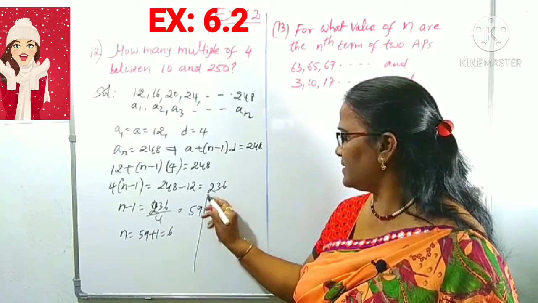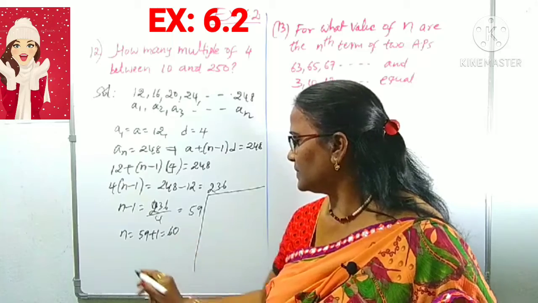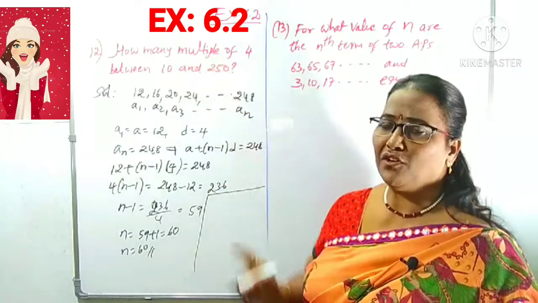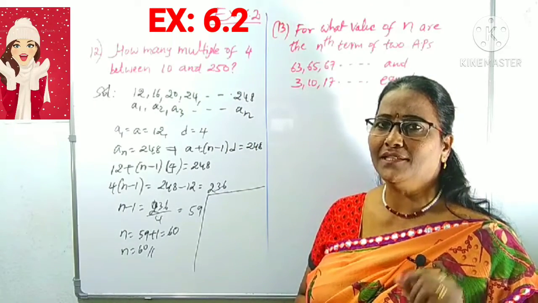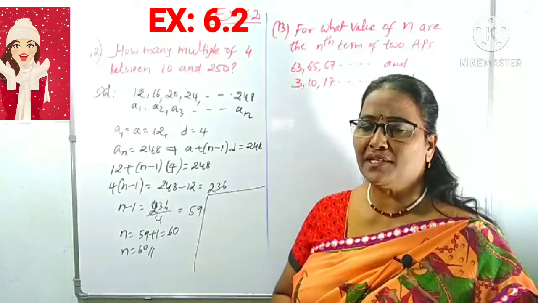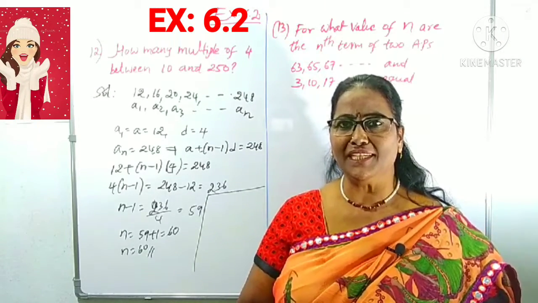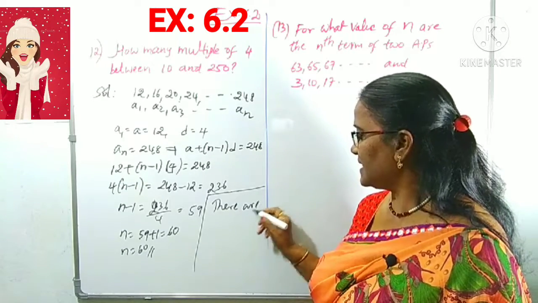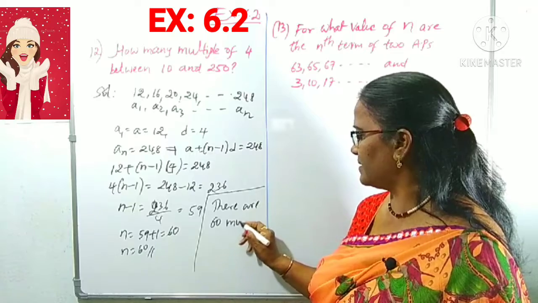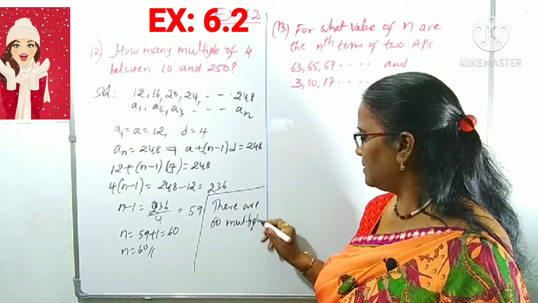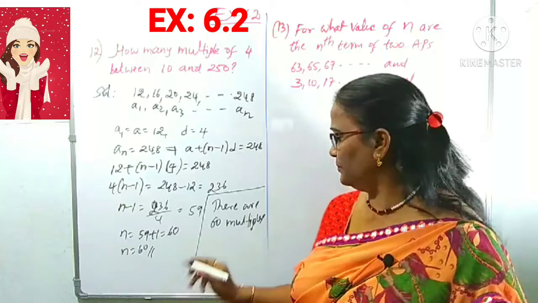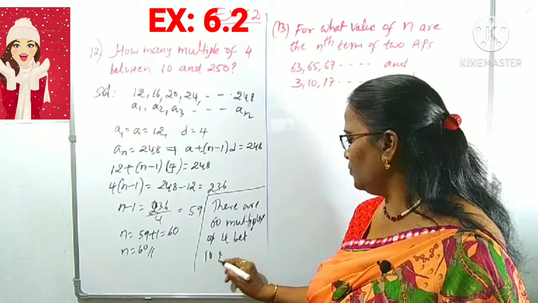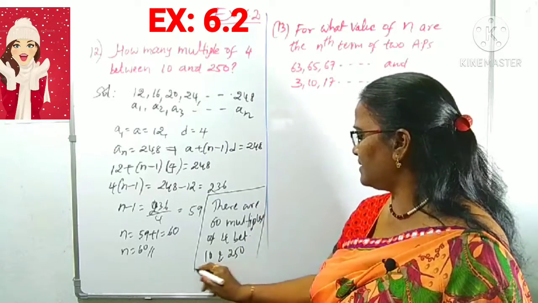Therefore, what is our final answer? n is 60. What is n here? How many of them are there? Therefore, there are 60 multiples of 4 between 10 and 250. 60, not 50, 60 multiples of 4 between 10 and 250. That is our final answer. You can mention the answer like this.